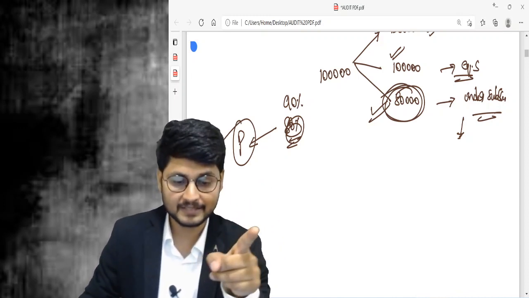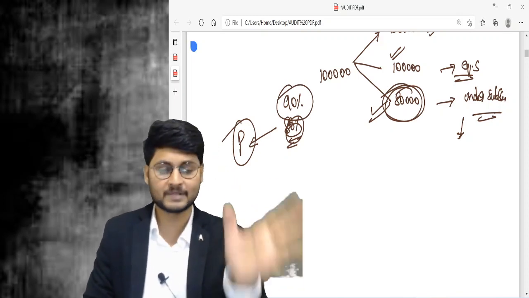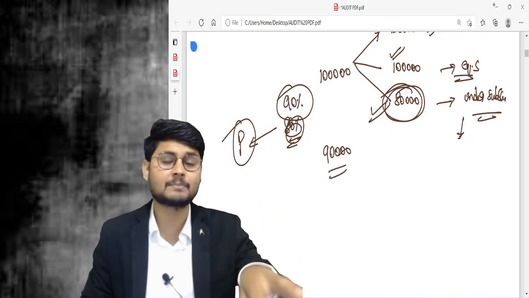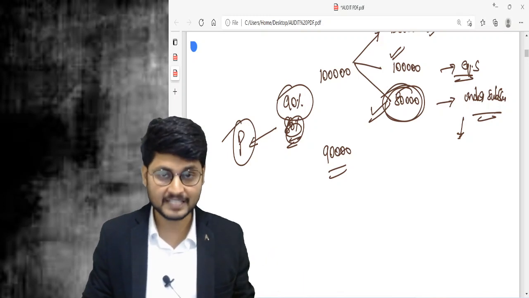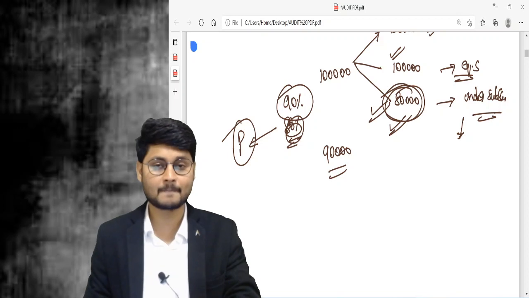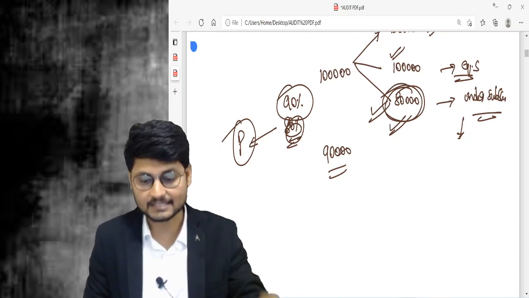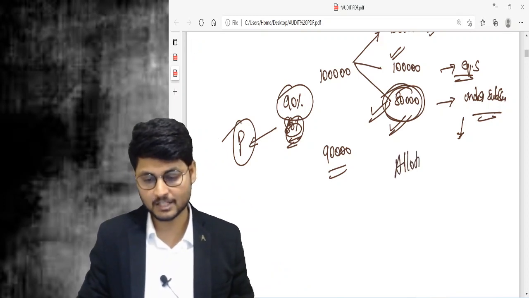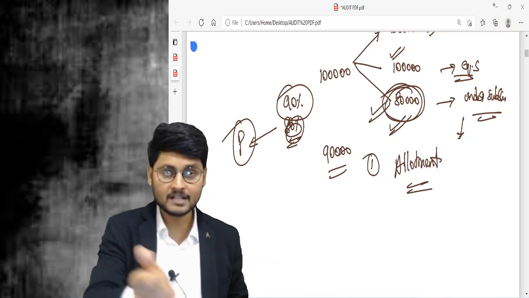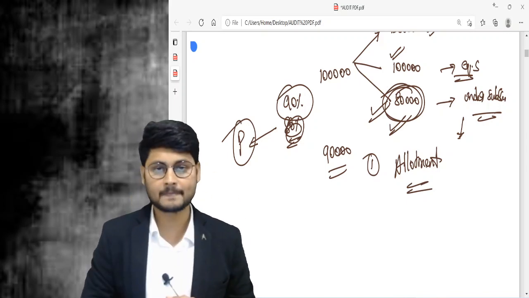Now you tell me, is this minimum subscription, which is required for the purpose of allotment, obtained? No. 90% of 1 lakh becomes 90,000. A minimum of 90,000 applications for the securities shall be received by the company. However, only 80,000 were received. So it is the under subscription case, which is less than the minimum subscription in the prospectus, and hence allotment is not possible. This is the first condition you need to understand. So to allot, the first condition is that the minimum subscription specified in the prospectus must be achieved. This is point number 1.